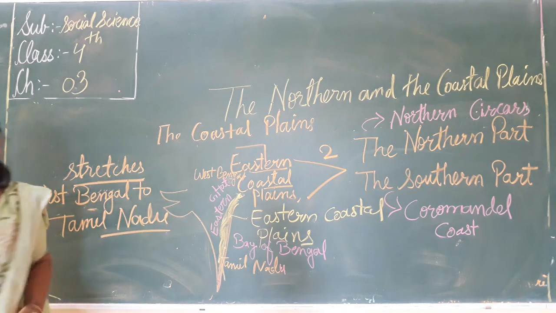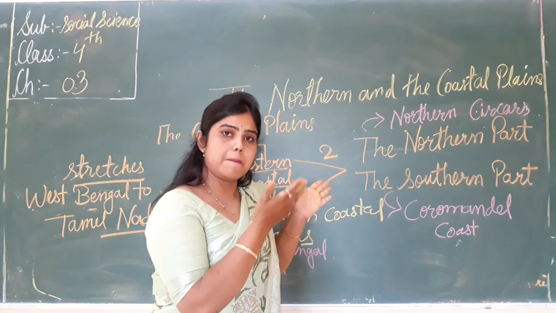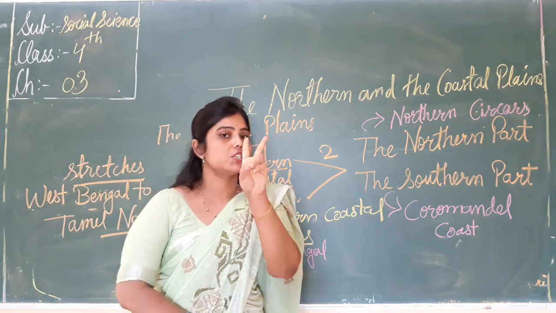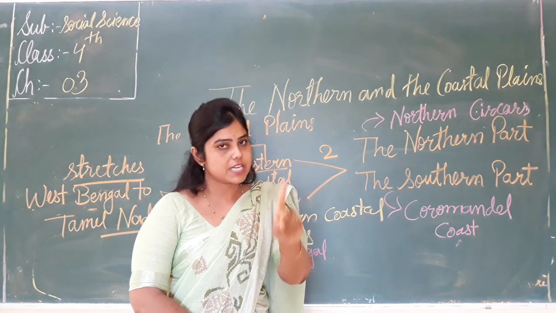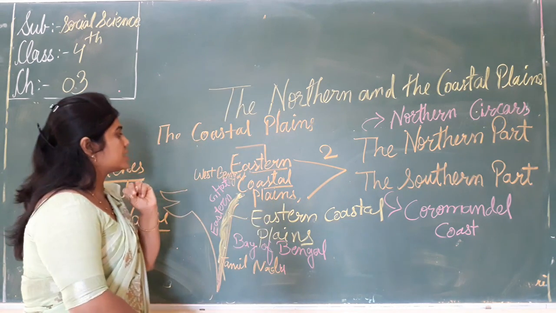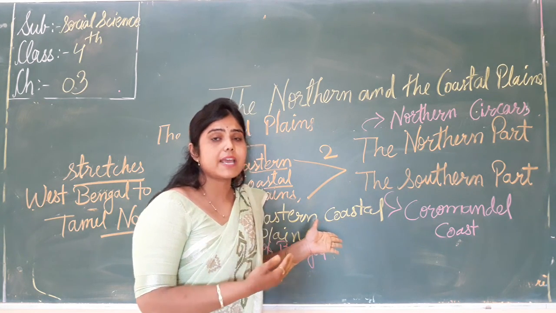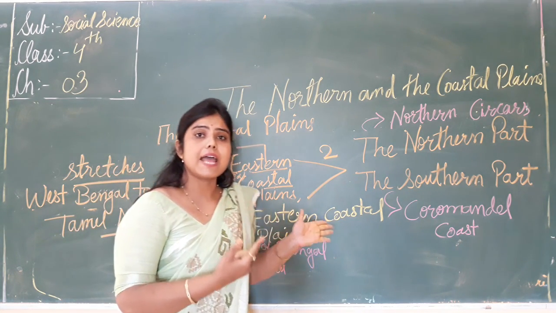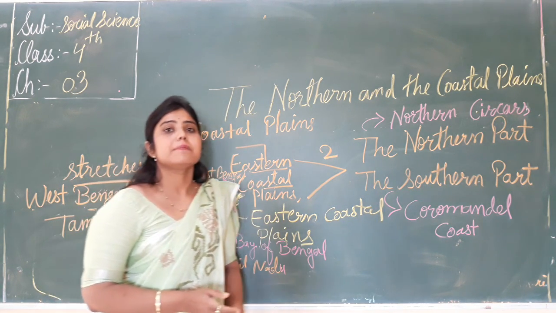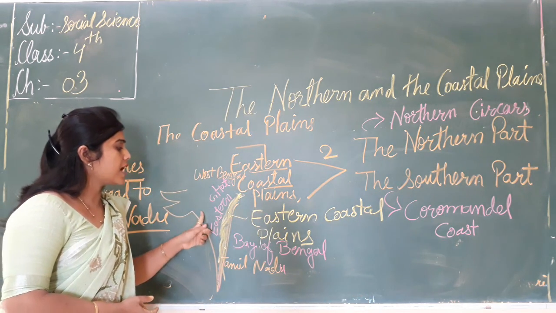So in this video, what do we learn? We learn about the coastal plains, and the coastal plains are further divided into two parts, the Western Coastal Plains and the Eastern Coastal Plains. The Western Coastal Plains lie between the Arabian Sea and the Western Ghats, and the Eastern Coastal Plains lie between the Bay of Bengal and the Eastern Ghats.